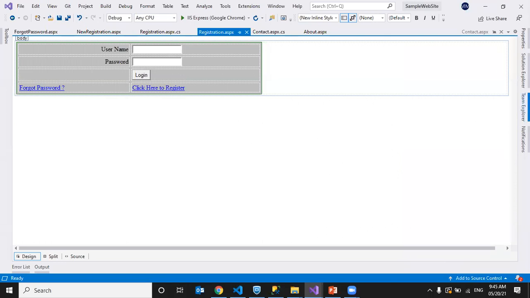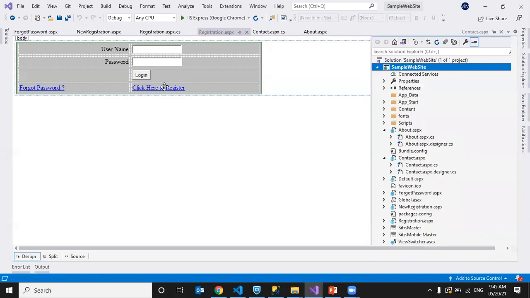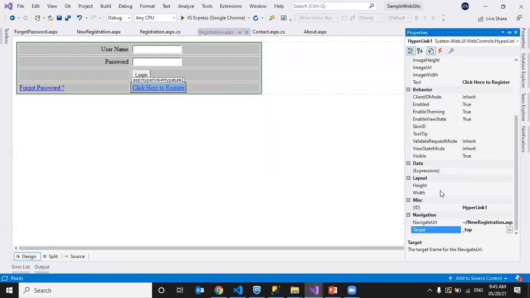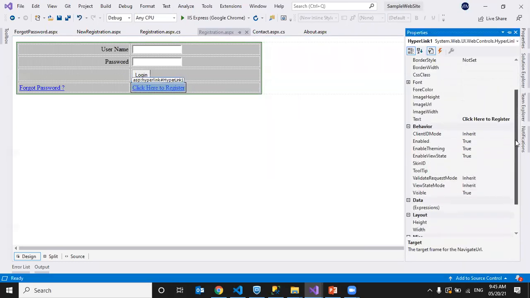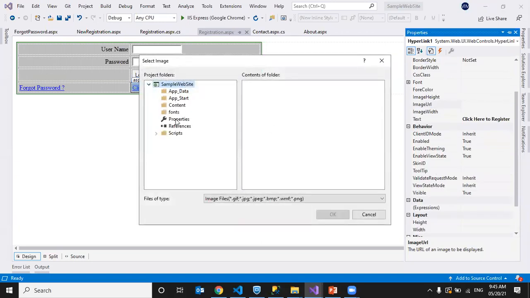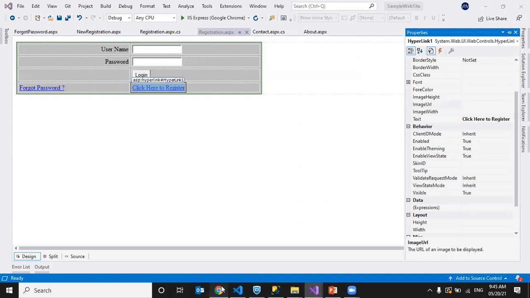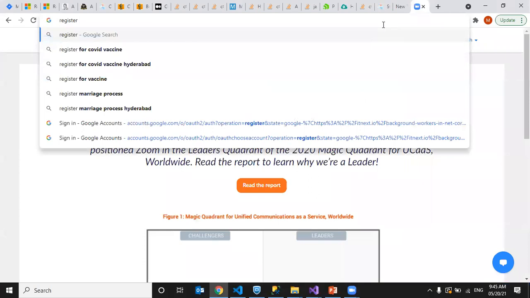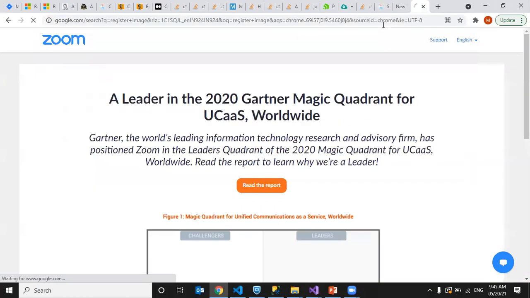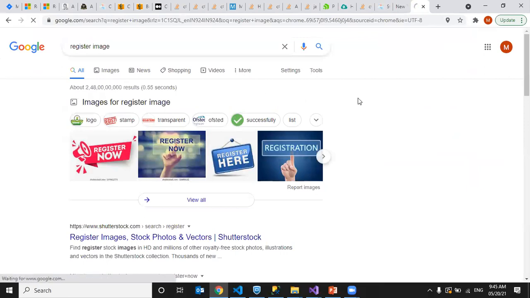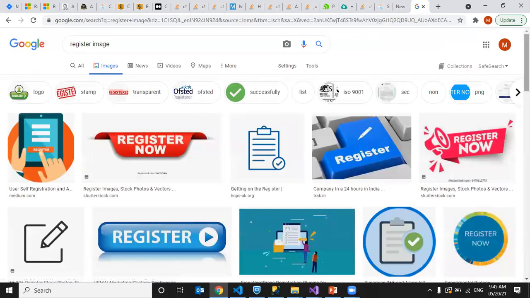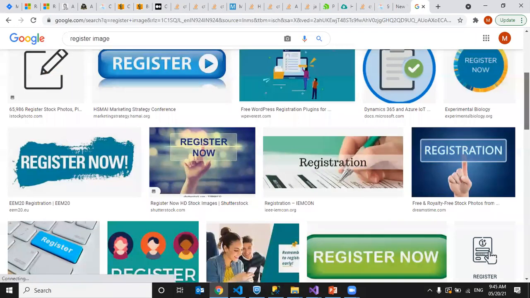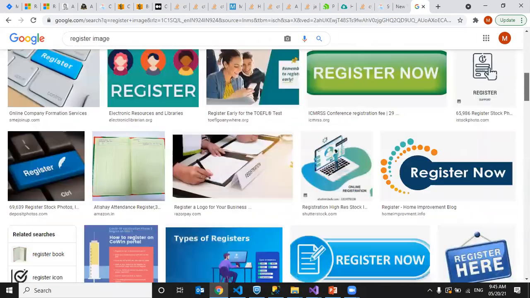Now I want to add an image to my hyperlink. For that, we have an option like image URL. So we should add our images here. Inside the content folder, we have to add an image. So I'll take some simple register image from Google and I'll add it to the application so that I can show that whenever the page is loaded.